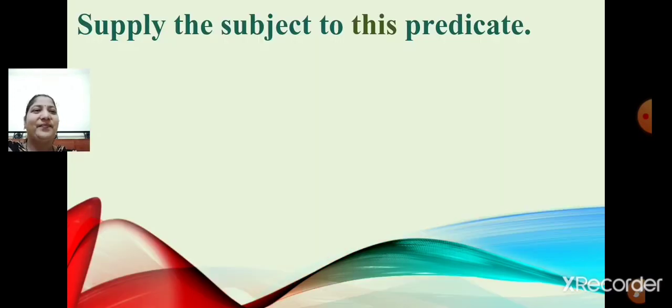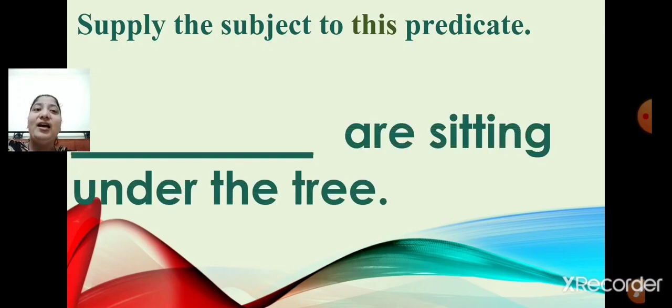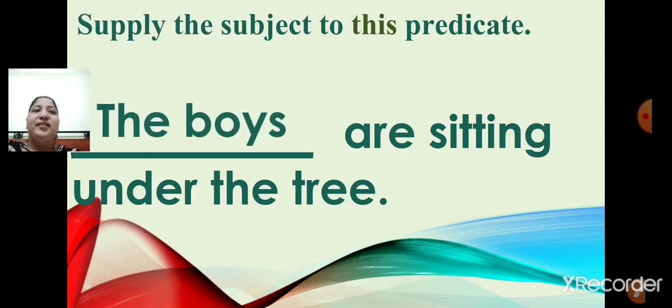Next. Dash are sitting under the tree. Now children, here the predicate is are sitting under the tree. Now you have to write suitable subject for this predicate. You can write the girls are sitting under the tree. The boys are sitting under the tree. The children are sitting under the tree. Okay? The boys are sitting under the tree.